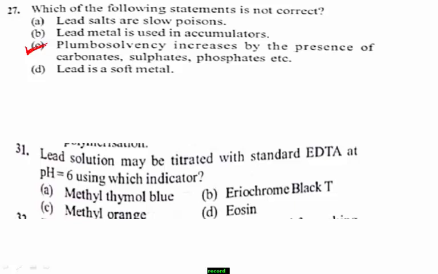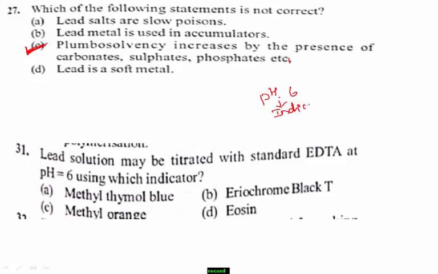Students, you know what is titration? It is a technique which is used to know the unknown concentration of the solution, and here they have given the pH, that is 6, and they want to know the indicator.